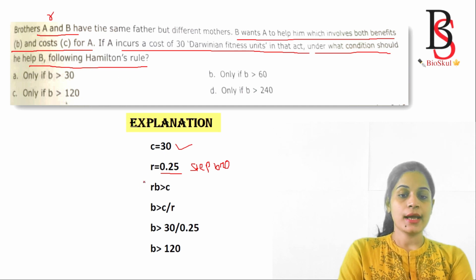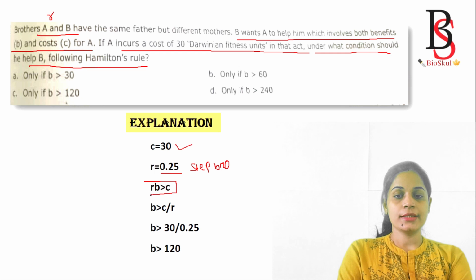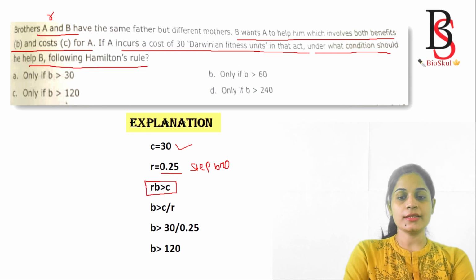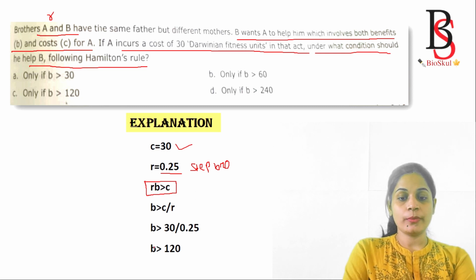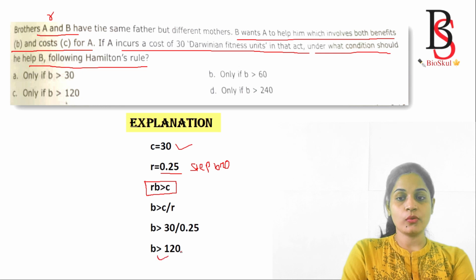Hamilton's rule is rB greater than C. Okay, rB greater than C. So here the value of r and the value of C is given. We have to calculate the value of B. So the value of B is greater than C by r. So it comes to when the benefit is greater than 120.